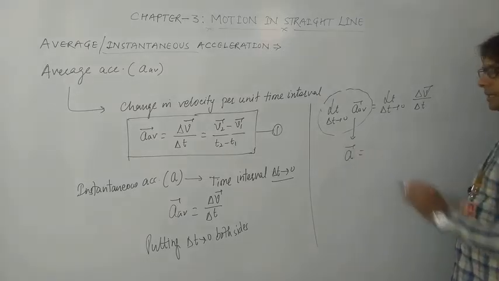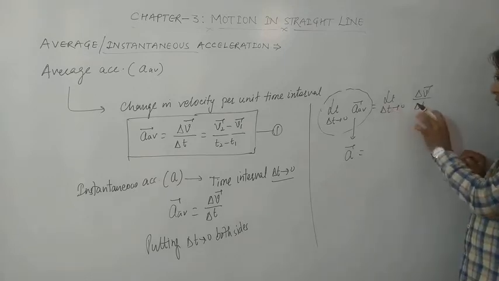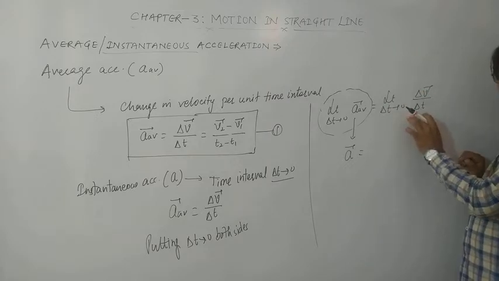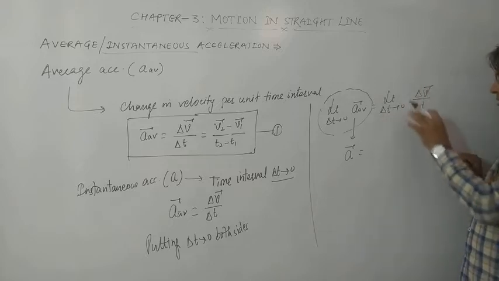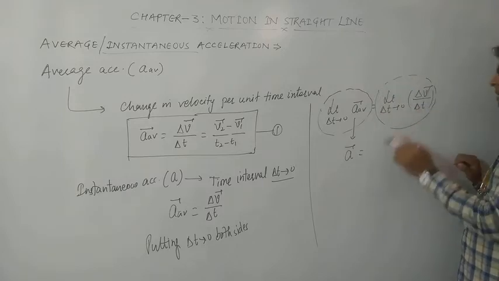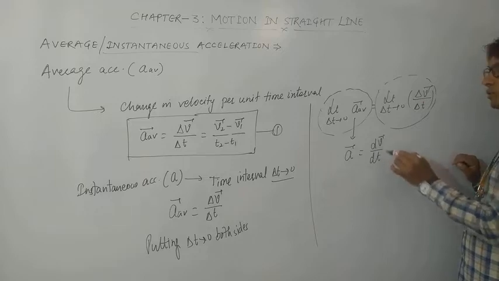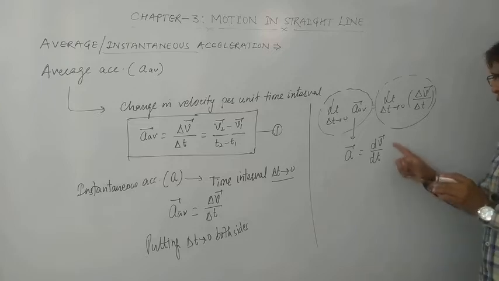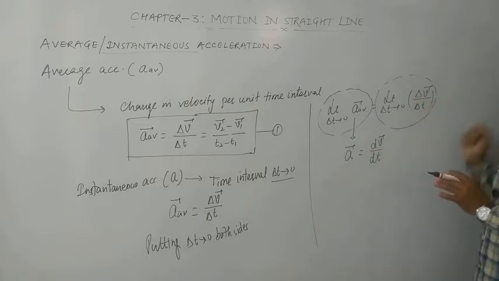So a vector can be written as, when we put the limit delta t tends to 0, this delta becomes small d, as delta is a bigger change and d represents a smaller change. While putting this limit, we can write it as dv upon dt, as in the case of instantaneous velocity, where we put dx upon dt in place of delta x upon delta t.